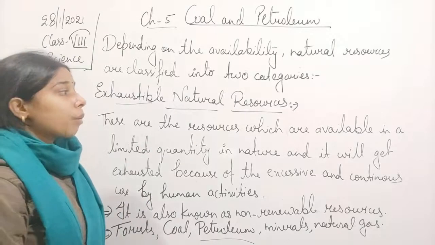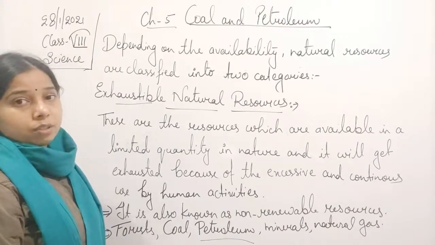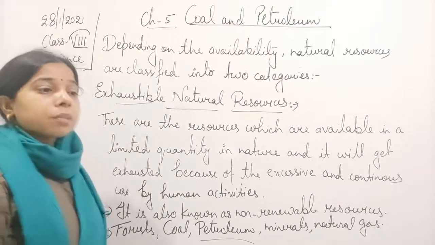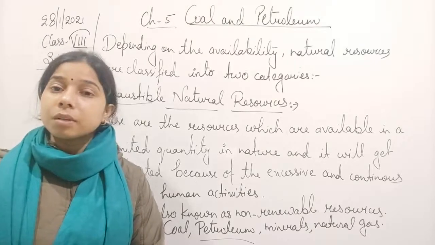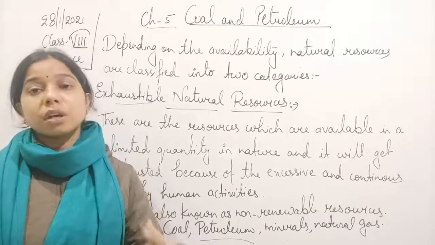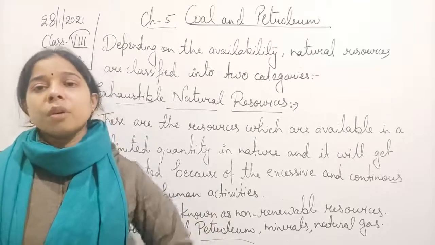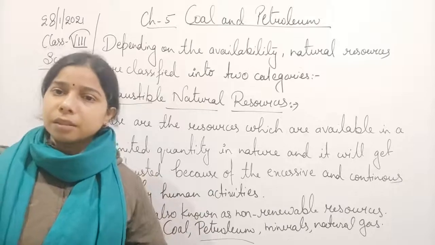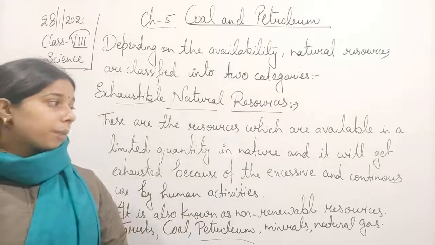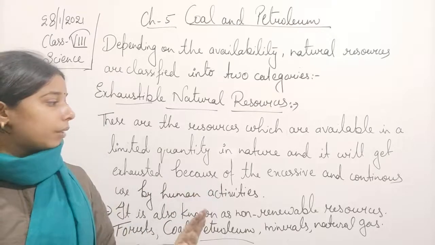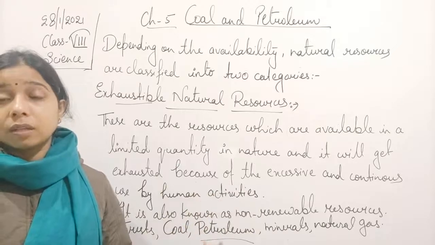So this was about the exhaustible and inexhaustible natural resources. Whenever a difference between exhaustible and inexhaustible is asked, you will always write: exhaustible natural resources are those which get exhausted quickly, in a period of time, and are present in a limited quantity, and that is why they get exhausted.